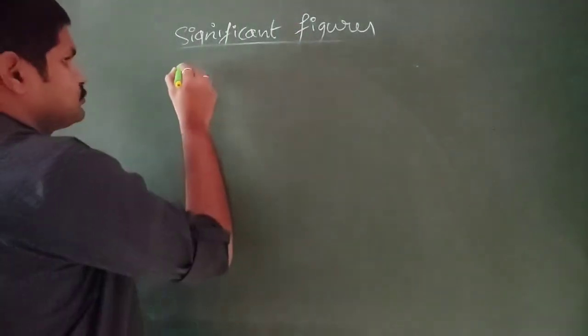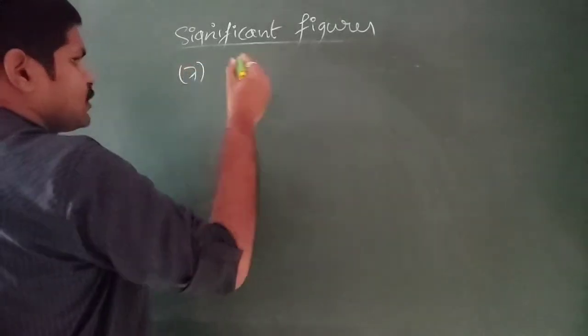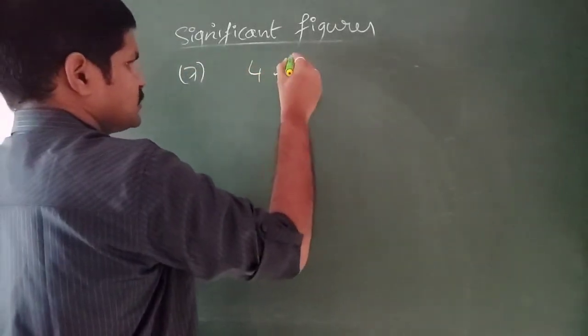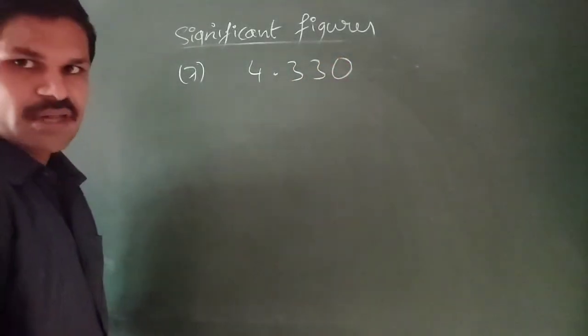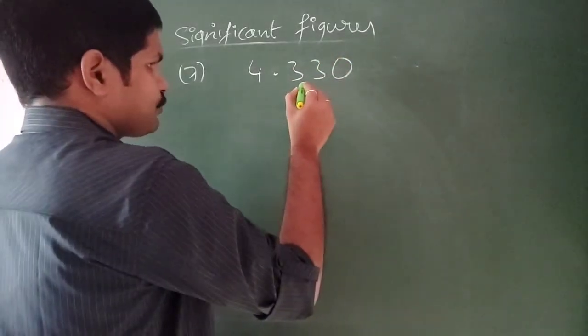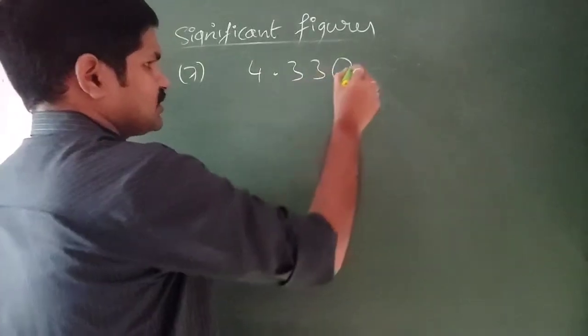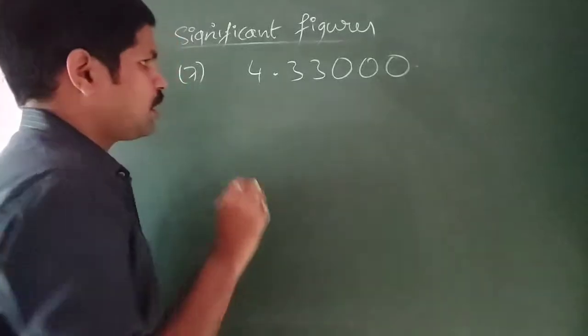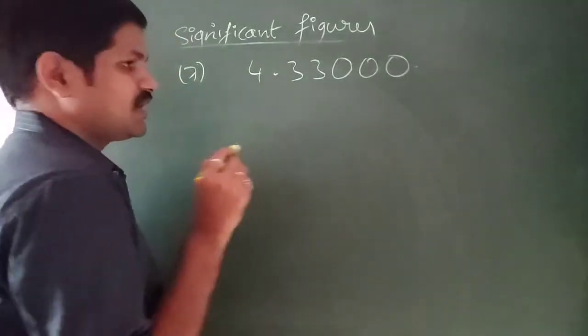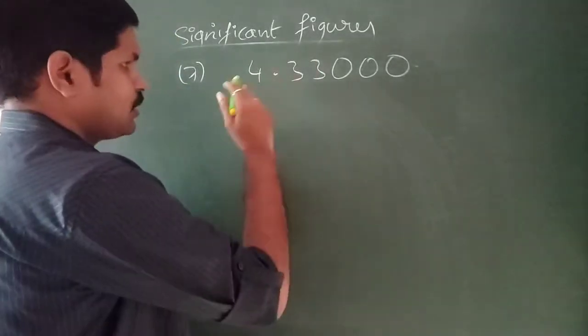For example, I have written some numbers on the right side. Here some zeros are present on the right side of a particular number, that means after the decimal.